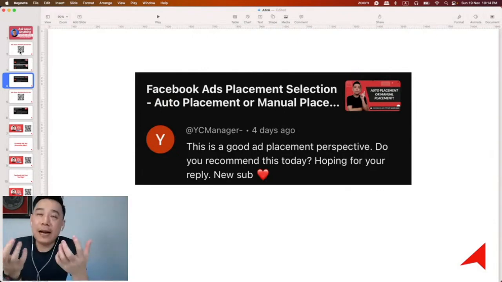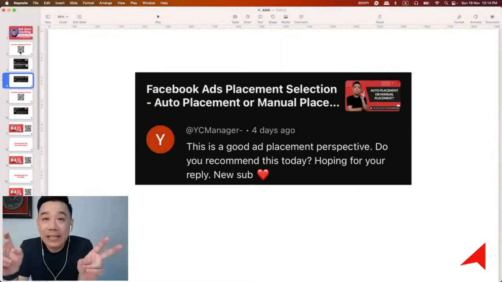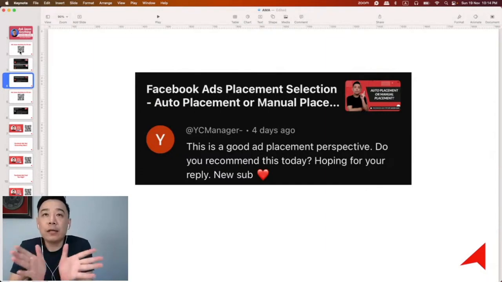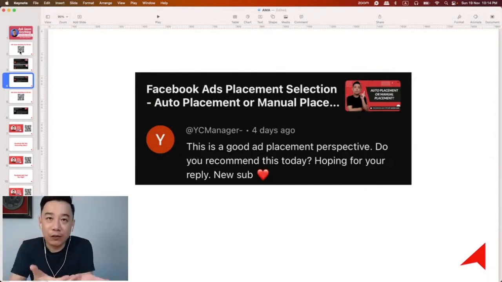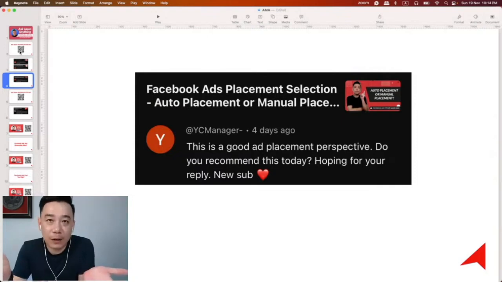So what I want to highlight here is when you are trying to reach people who are more ready to consume your ad and receive your information, you want to make sure that you appear in places where people are generally ready to do this, which in my opinion, Facebook and Instagram are fine because we are trained to consume advertisement there anyway.